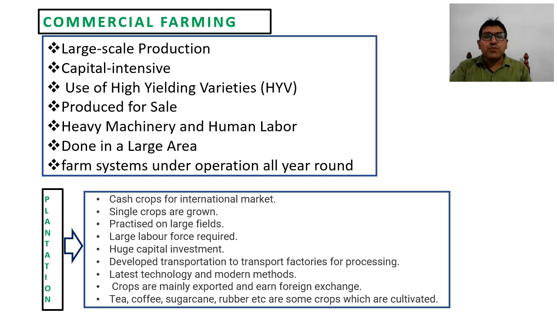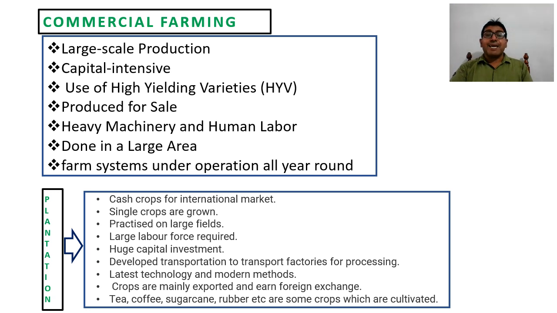What are the features of it? First, it is large scale production. Even in some areas where per hectare production is lower, total production is very high. When we talk about a country like Canada, per hectare production of wheat is lower than India, but total production is higher because it is practiced on a huge land.